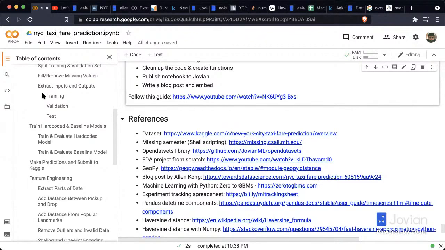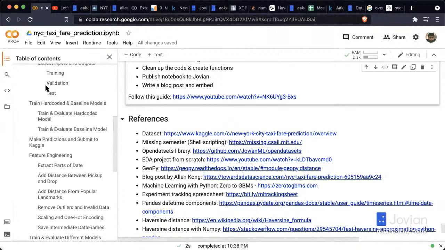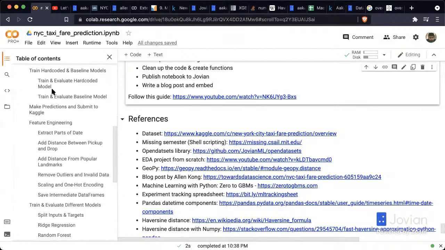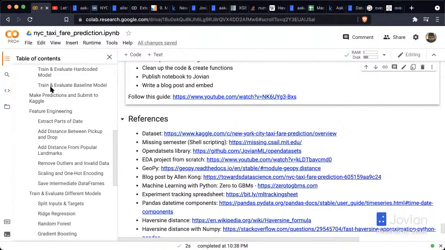Then we extracted the inputs and outputs. We separated out the input columns and the output columns because that's how machine learning models have to be trained, for the training, validation, and test sets. We then trained some hard-coded models, a model that always predicts the average, and we evaluated it. We made submissions from that model. We evaluated it against a validation set and saw that it gives us an average RMSE of about 11. We trained and evaluated a baseline model, which gave us an average RMSE of about 11 as well. This was a linear regression model.